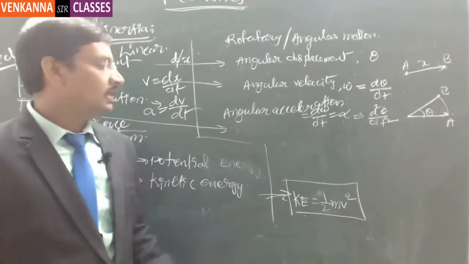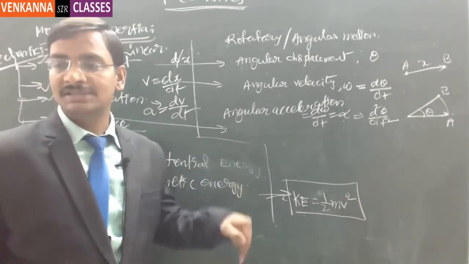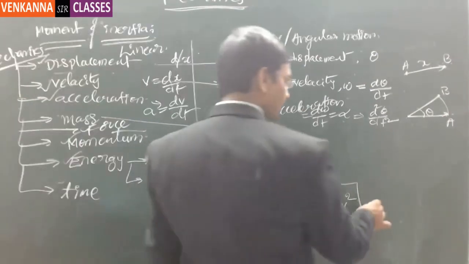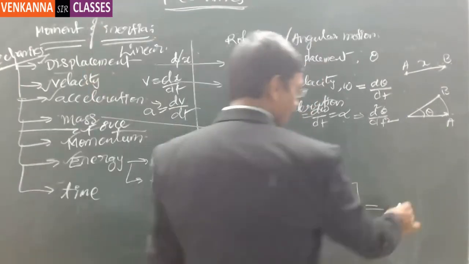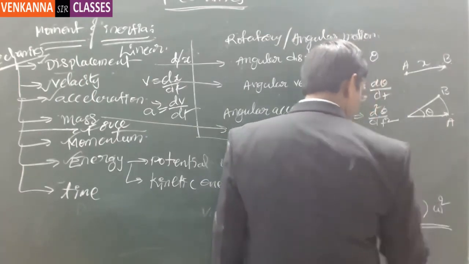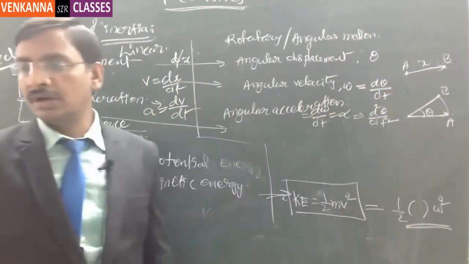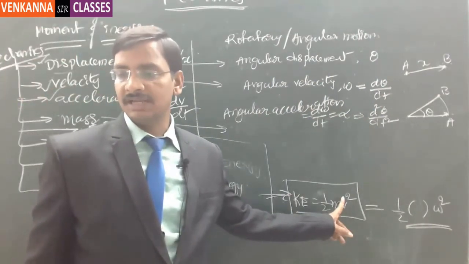For that, it would be easy to remember and analyze if I have the same kinetic energy in rotatory motion as some quantity into omega square. Here m is the mass and v is the velocity.